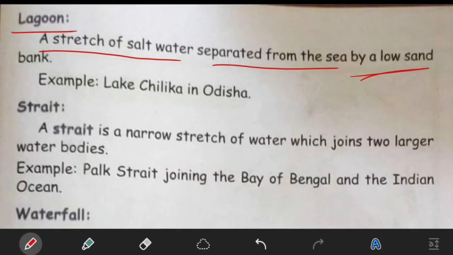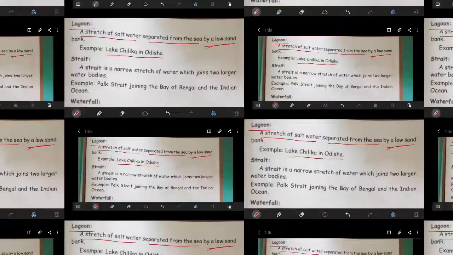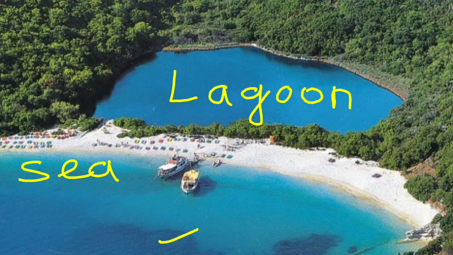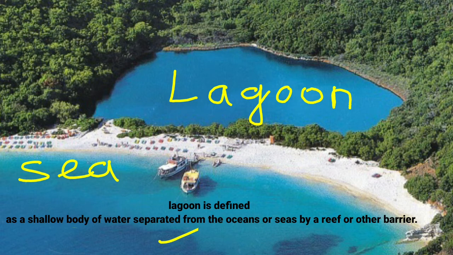So what is an example of a lagoon? Lake Chilika in Odisha. Let me show the picture. Before that I will explain lagoon in more detail. A lagoon is defined as a shallow body of water separated from the oceans or seas by a reef or other barrier.